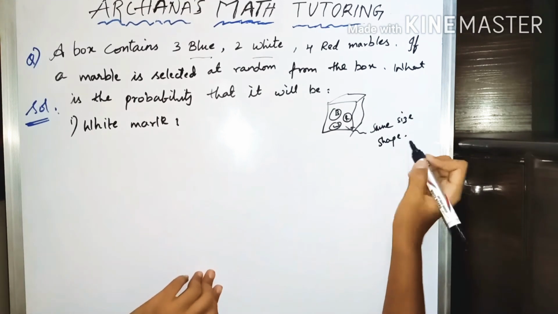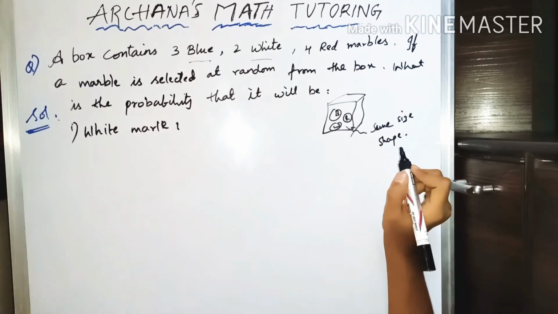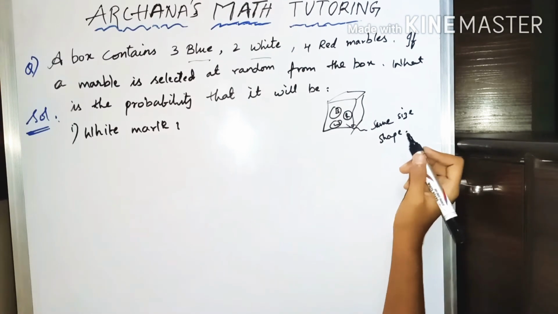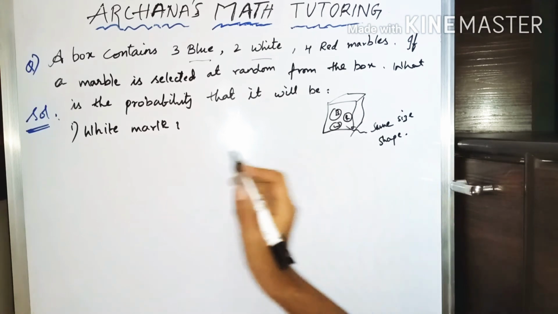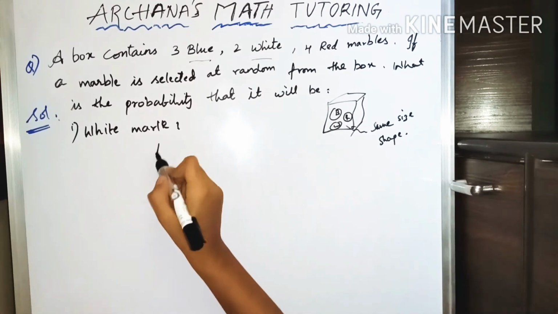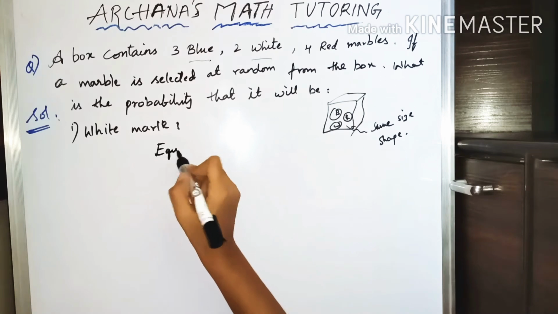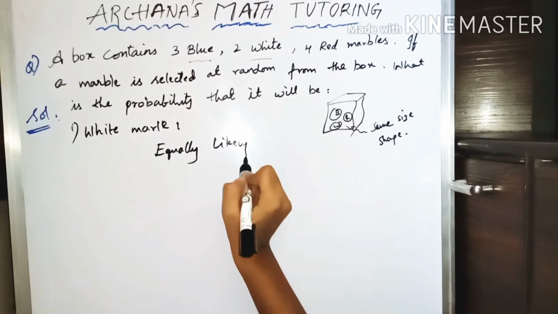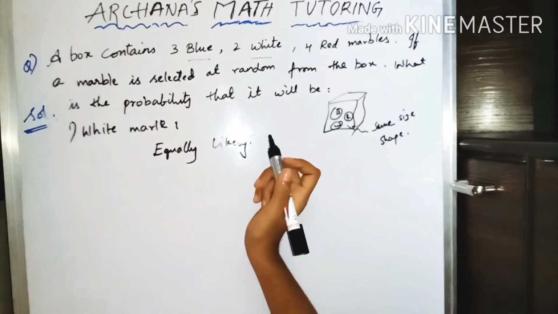We can sometimes be confused that if they are of different sizes, you can select the larger one or the smaller one. But here everything is equally likely. This is a basic assumption in probability. Equally likely, because they are equally likely, any marble can be selected from the box.